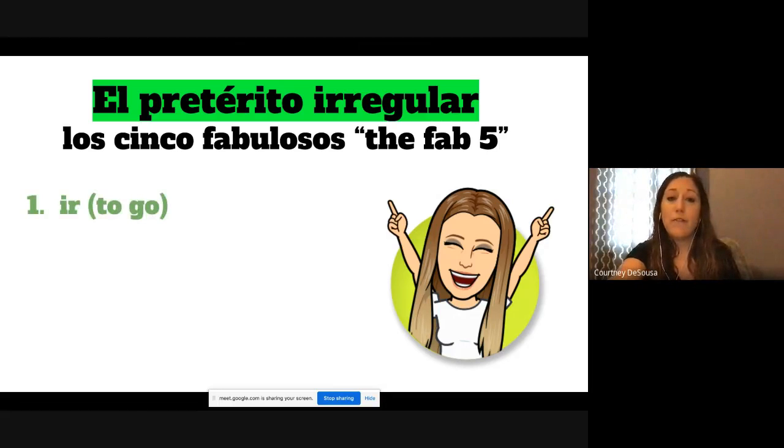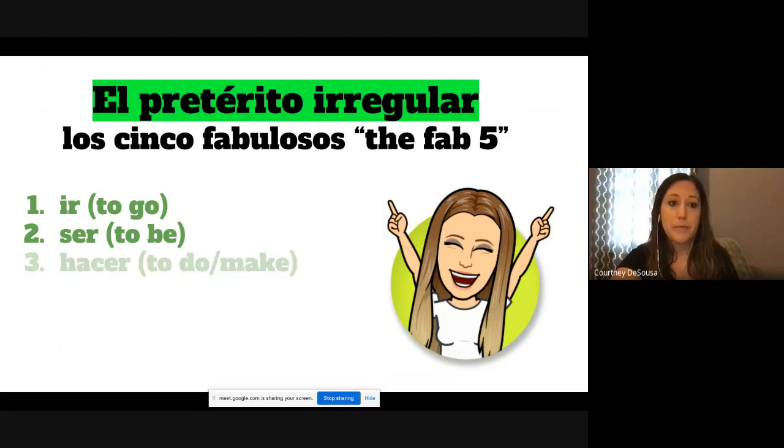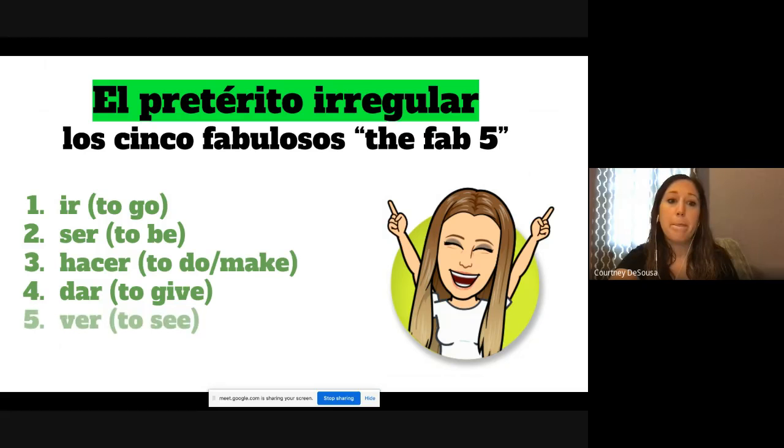So the first one you already know in the preterite is ir, to go, which was fui, fuiste, fue, and so on. Número 2 is ser, to be, which is also fui, fuiste, fue, and so on. So you already have 2 under your belt. And we have 3 new verbs. Hacer, to do or make, which you know in the present, but we're going to talk about it in the past. Cuatro is dar, to give, and ver, to see. So these are irregular in the preterite. So we're going to focus on those this week.